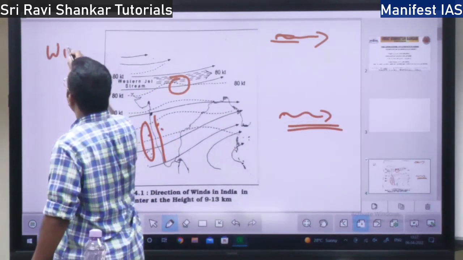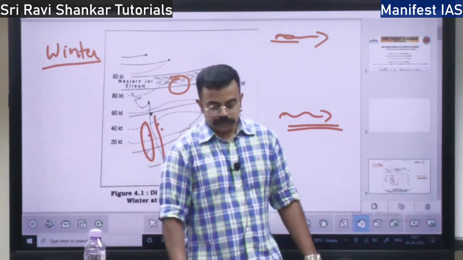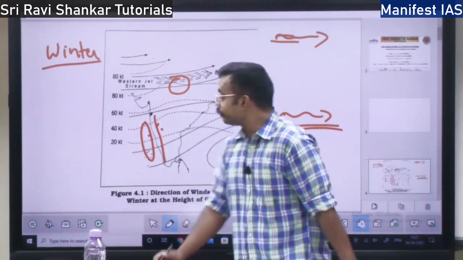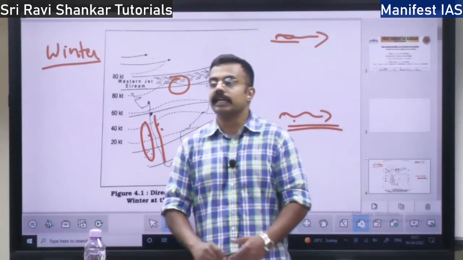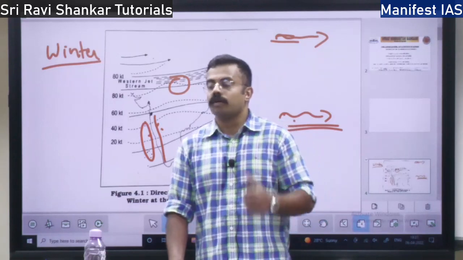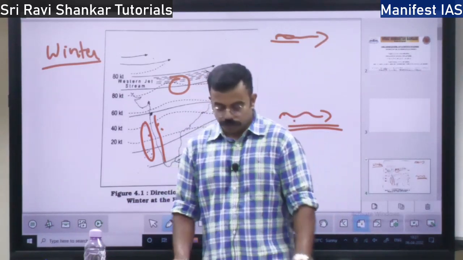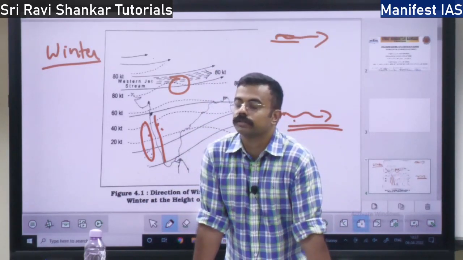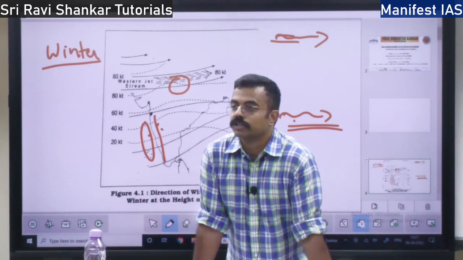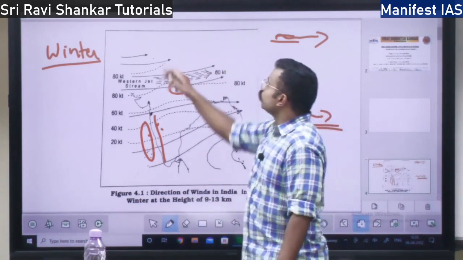During winter, what is the weather in India, right? So first we will look at the surface. At the surface level, what is the weather mechanism? What is the air pressure at the surface level? What is the wind system at the surface level, right? So in the winter season, during the months of November, December, January, what happens there? You will have high pressure over northern India.